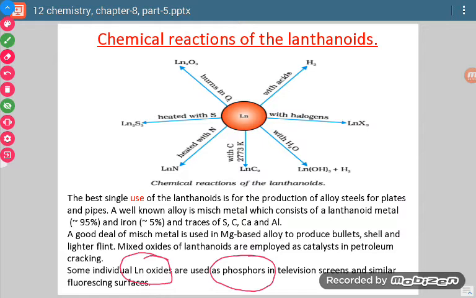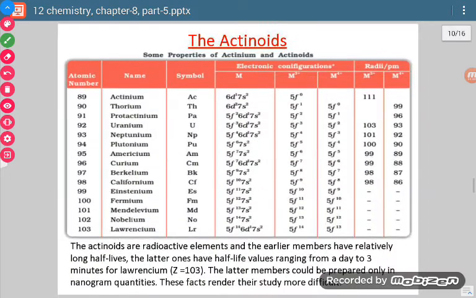Phosphors are those substances which can produce phosphorescence. Now what is phosphorescence? When certain rays or light or particles strike them, they produce glow, that is called phosphorescence. Where can it be used? In television screens. Fluorescence and phosphorescence, this is one and the same thing. So this way they can be used.